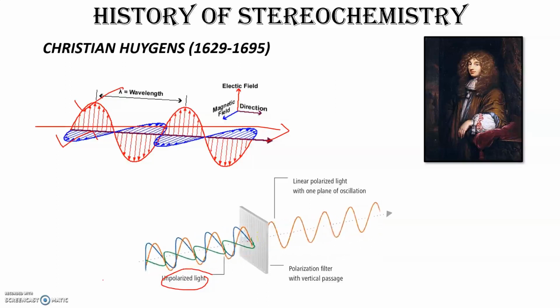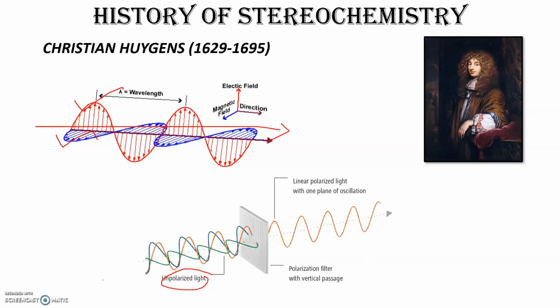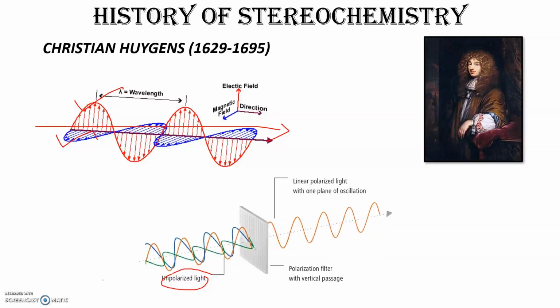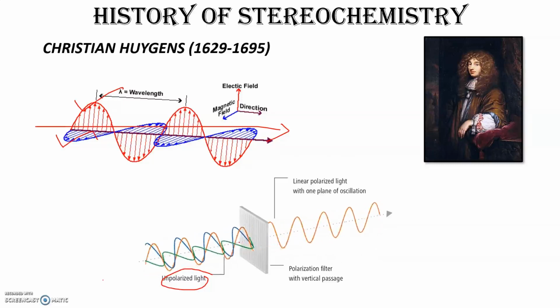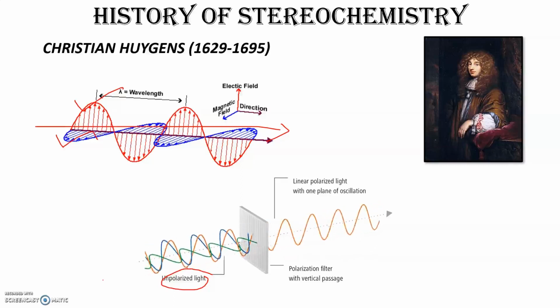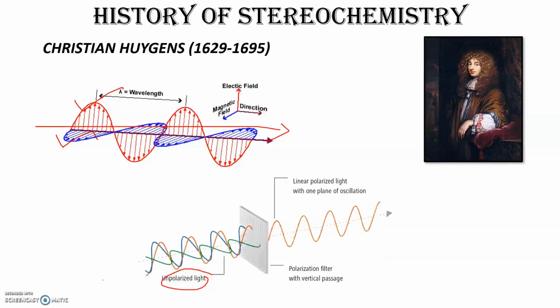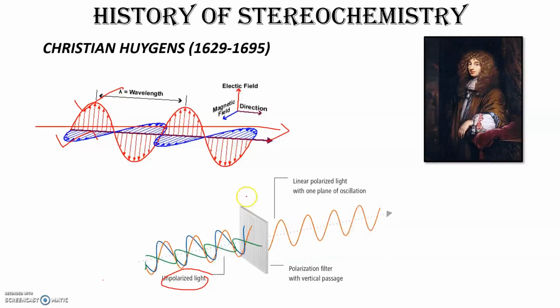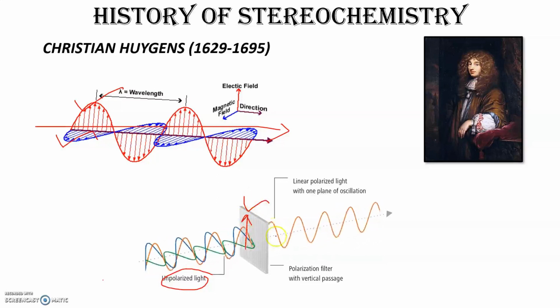He made the normal unpolarized light fall on a calcite crystal, and then he got polarized light in which the light propagates in a single plane. It is called the plane of polarization, and the vibrations from this light will also be in a single plane, which will be perpendicular to the plane of polarization. Now, in this calcite crystal, the principal axis is in this direction. So, the vibrations will take place in this plane.